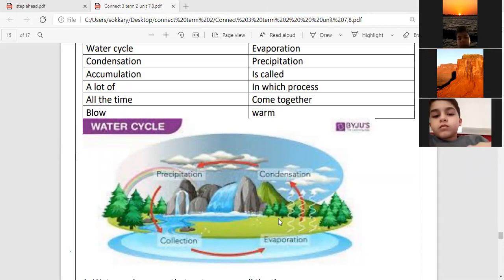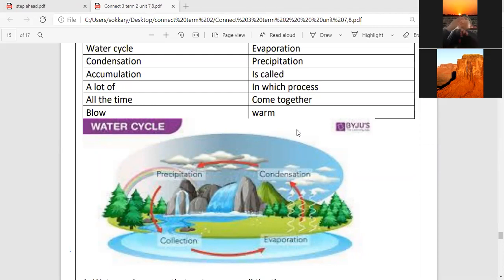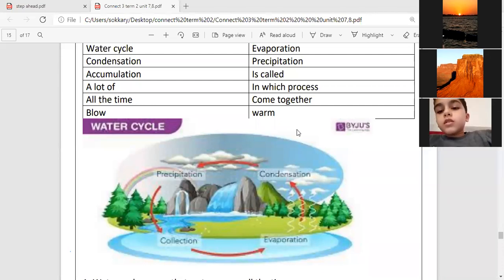Yasin Khalid, can you tell me the 4 steps? Evaporation, condensation, precipitation, collection. Can you tell me what happens in each step? Evaporation, the sun heats the water and changes it into gas. Excellent.